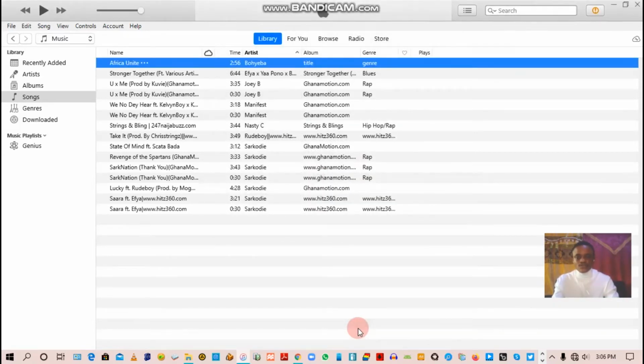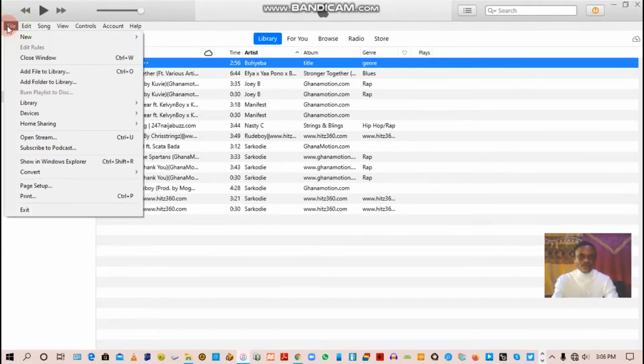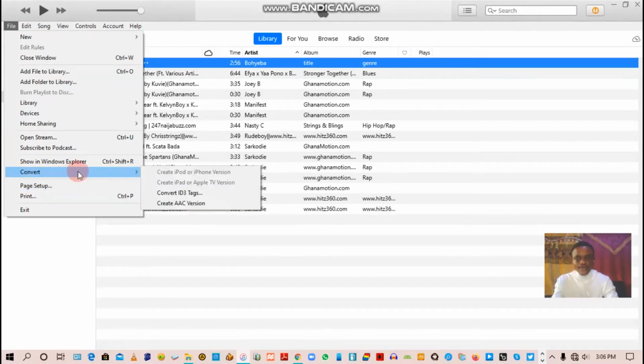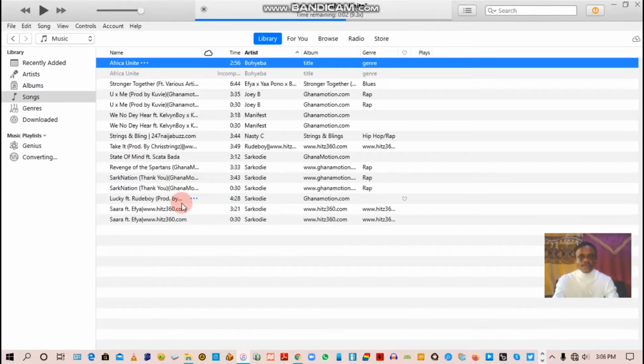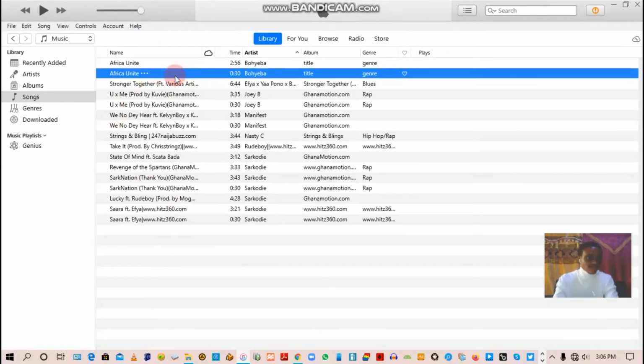All right, now the next step is to go to File. You go to Convert, then you go to Create AAC Version, and you click on it. So our AAC version has been created. That's the 30 seconds, the time that you set.